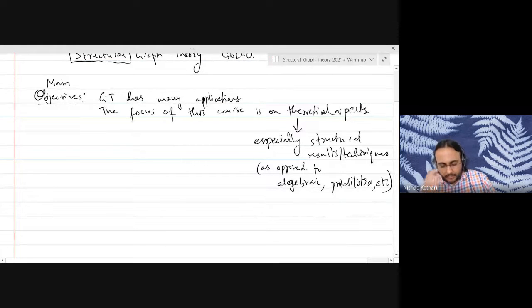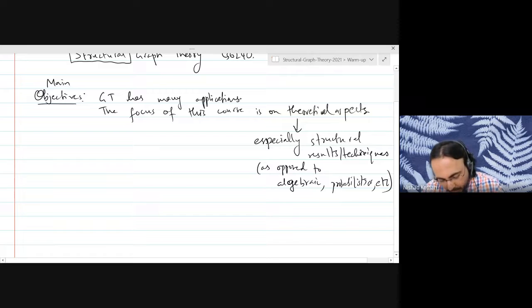During the course, you will be learning a lot of fundamental results in graph theory which are of structural nature, and you will be seeing proofs of these. On the assignments, you will mostly be proving statements. The assignments will be full of prove this statement or prove that statement kind of stuff. There will be hardly any computational questions on the assignments.